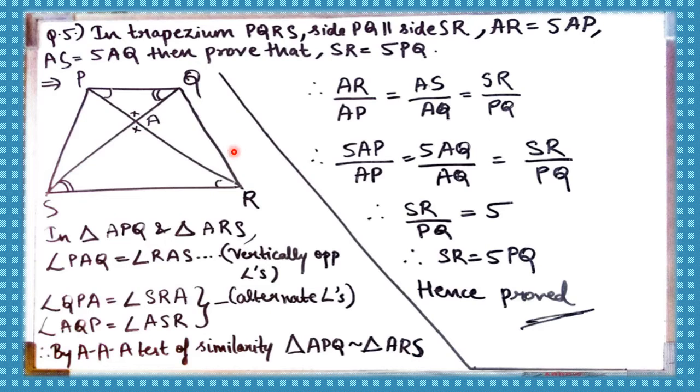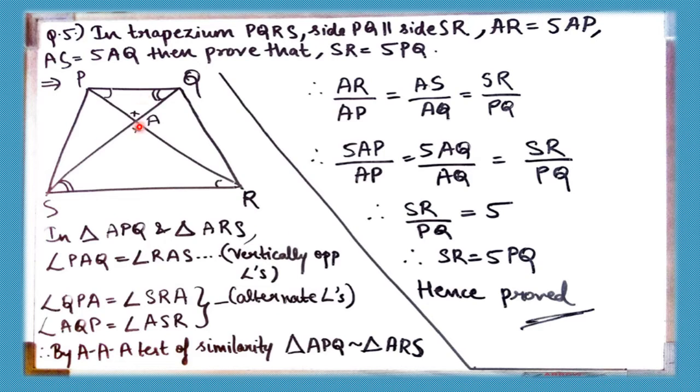Simple. So with two parallel lines, if you just want to mention alternate angles, that is also enough, because just by two angles also we can make out that triangles are similar by AA test. So any two is fine.